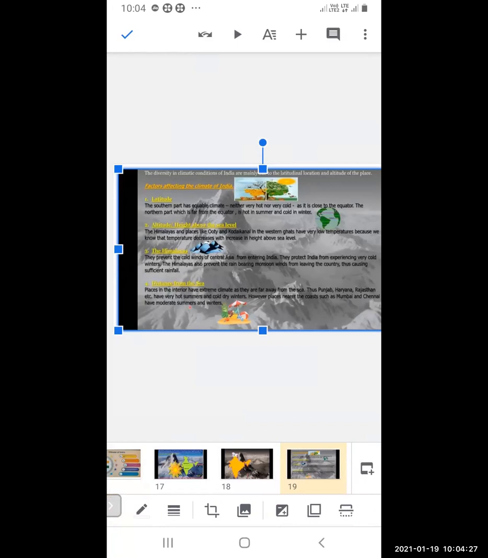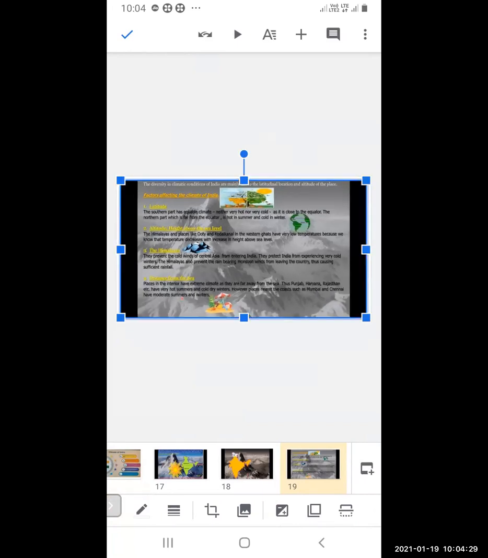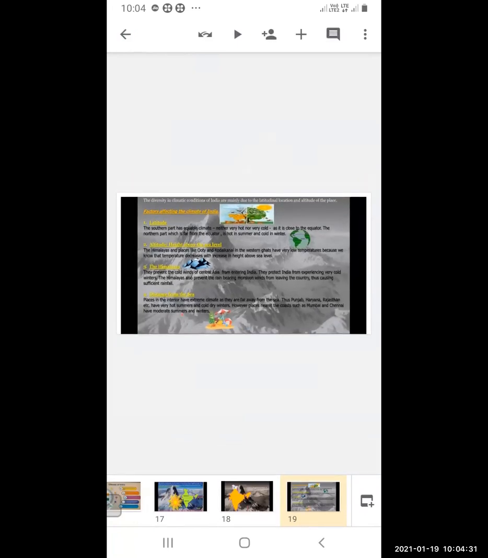Now the distance from the sea. Places in the interior have extreme climate. The distance from the sea matters. Places in the interior have extreme climate as they are very far away from the sea. As the central, interior part is away from the sea, it has extreme climates. Thus Punjab, Haryana, Rajasthan, etc. have very hot summers and very cold winters.